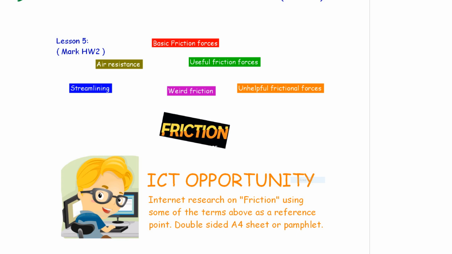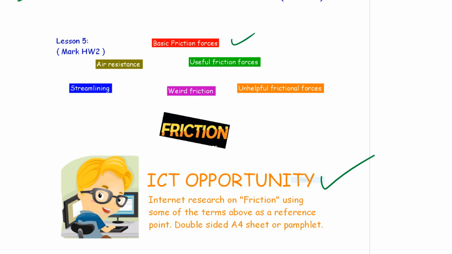Now, we're going to go on to an ICT opportunity. You'll be using the right-hand page that's turned around 90 degrees, and it's got these headings on it. Basic friction. So basic friction. Let's go through these now.